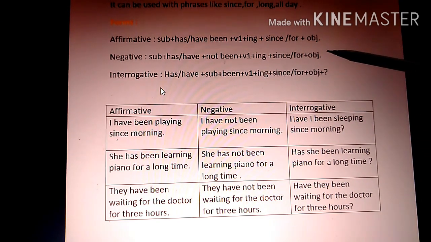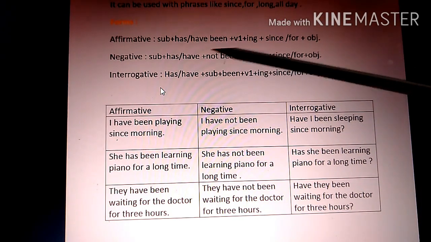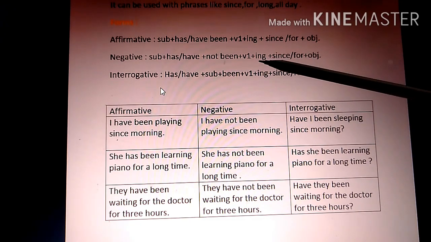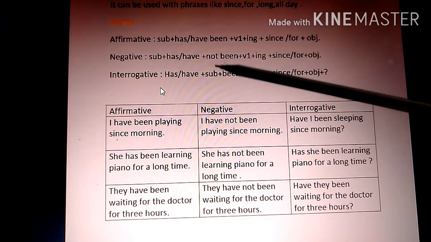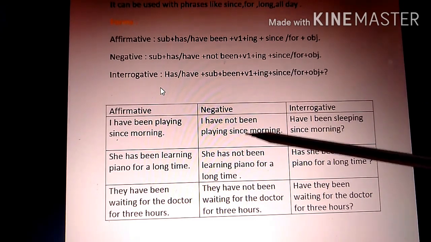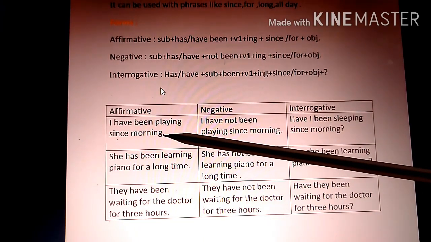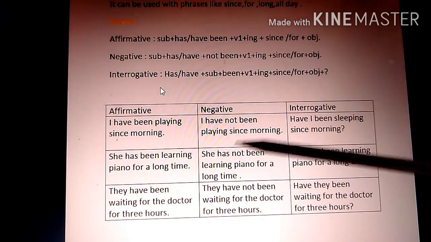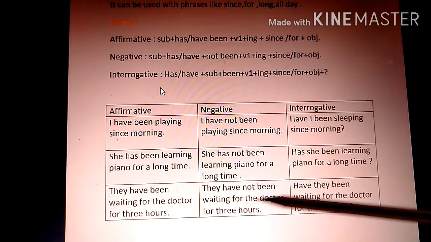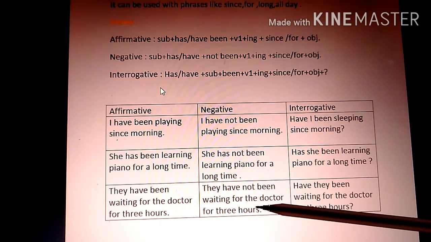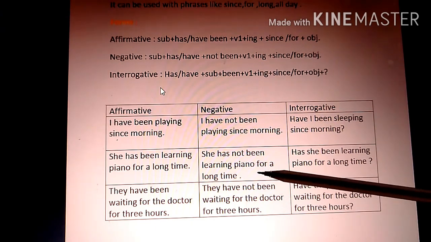Let's now go to negative. Now the negative form: subject plus has not been or have not been plus V1 plus ing plus since or for plus object. So has not been and have not been has to be used. Let's see the example. I have not been playing since morning. Same affirmative sentence has been changed into negative sentence. She has not been learning piano for a long time. They have not been waiting for the doctor for 3 hours. So only not has been added extra and other things remain the same.